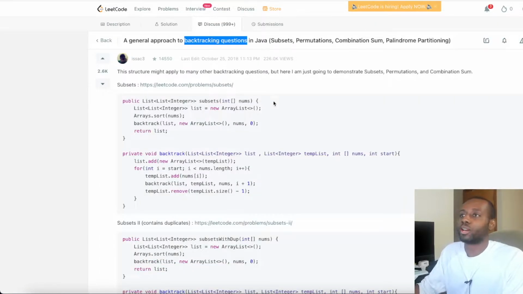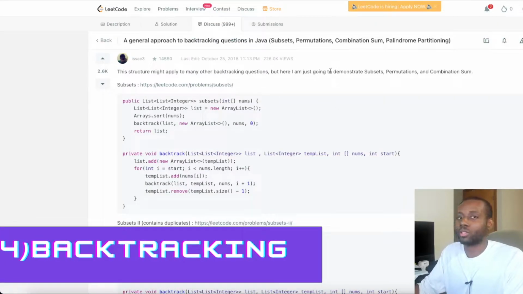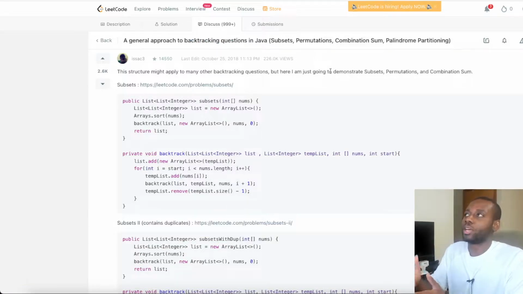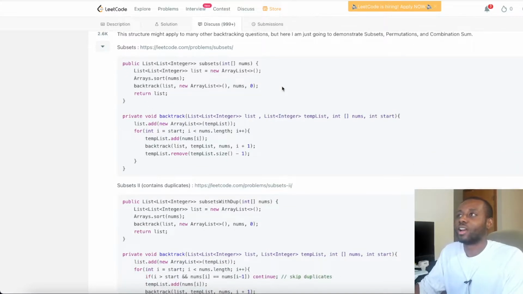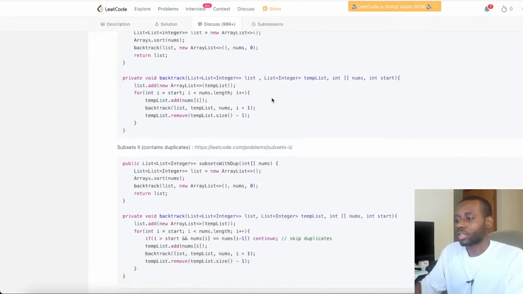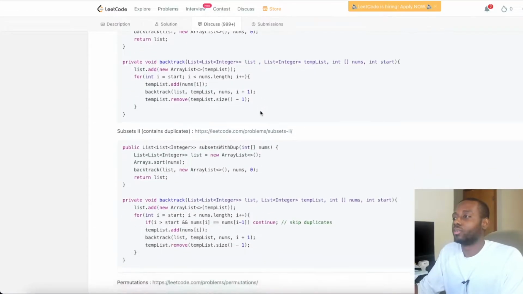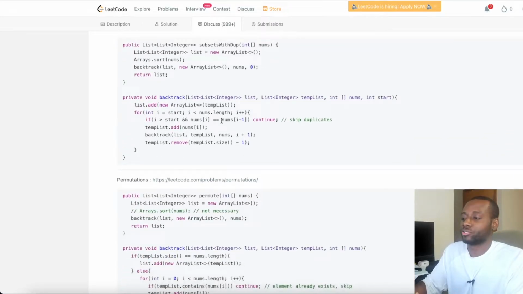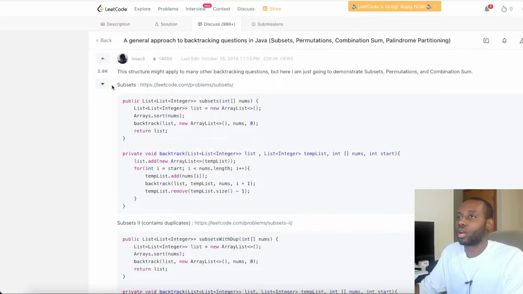So at number 4, we're going to have a great one. This one is the backtracking one, right? I know that a lot of you have probably seen this if you have attempted to solve any backtracking problem, especially the beginner backtracking problems. We're talking about subsets, permutations, things like that, which really help us start to understand backtracking. So you need to make sure you understand those kinds of problems first.